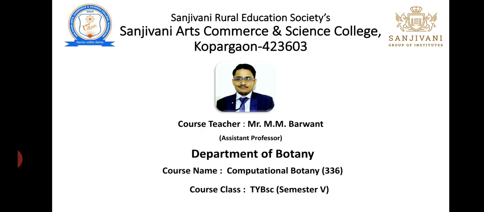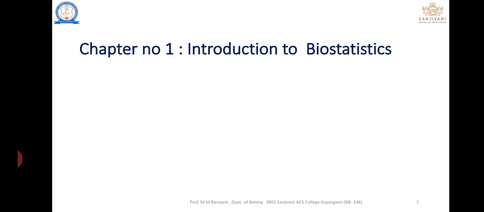Let's start. Our course name is Computational Botany. The first chapter of every subject is the introduction, and in this chapter there is an introduction to the basic concepts of computational botany.